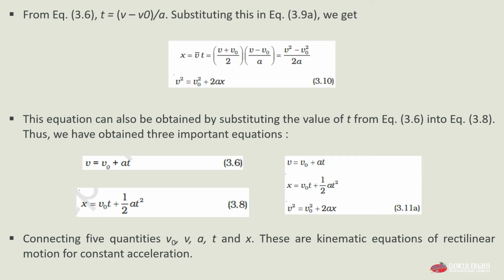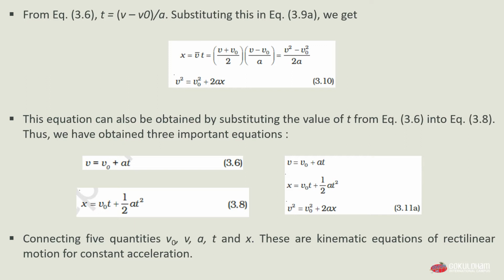So here we have (v plus v0) by 2 and (v minus v0) divided by a. So (v plus v0) multiplied by (v minus v0) will be v square minus v0 square. So we get x equals (v square minus v0 square) divided by 2a, and we can also get that v square equals v0 square plus 2ax.